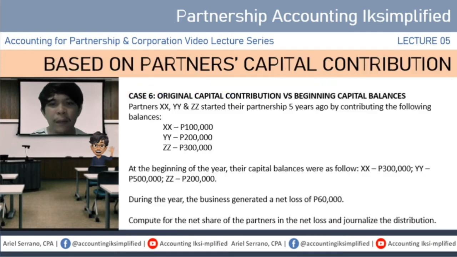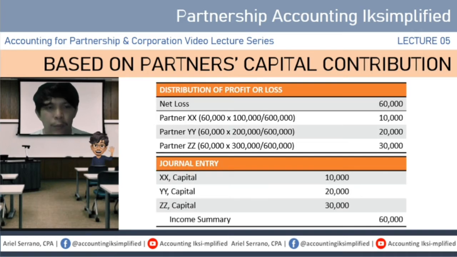Kaya nga dito sa problem, binigay natin parehas. Ito yung original, ito naman yung beginning capital balances for the year. Now, ang kukunin natin is your original, yung 100, 200, and 300. Yun yung magiging numerator mo at pag tinotal mo yung tatlo, which is 600,000, yun naman ang magiging denominator mo.